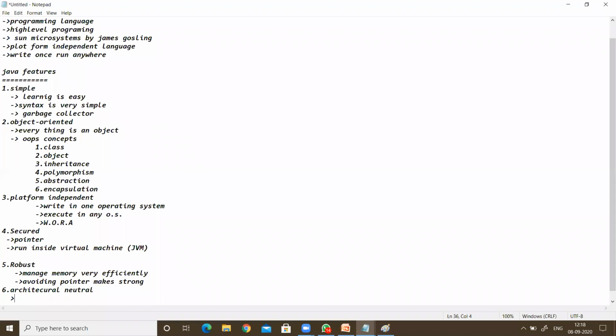Depending on the architecture, it decides the size of the integer. But here, Java is architectural neutral. Architectural neutral means it works the same in 32-bit or 64-bit architecture, whatever it is.